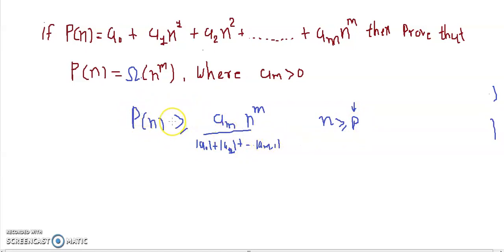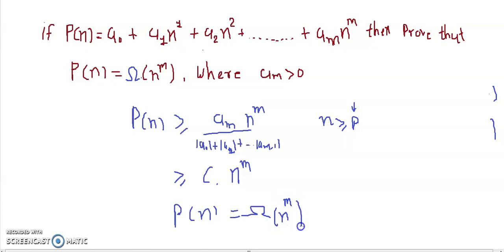And obviously we are assigning this omega notation to positive functions only, so we can say that this P(n) is true for some c into n raised to m. So from the definition of omega notation, we can say that P(n) is omega of n raised to m, where c is am divided by the summation of a0 plus a1 plus up to am minus 1. All those are positive values, absolute values, and this is true for all n greater than or equal to p.